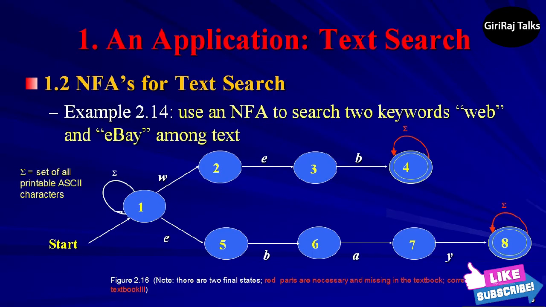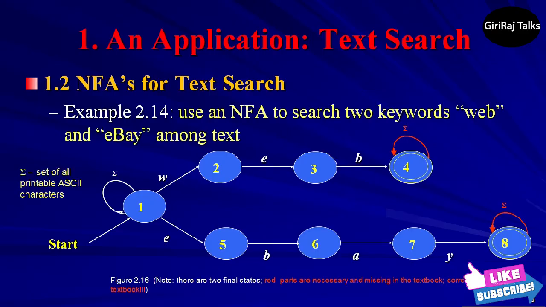Non-deterministic finite automata for text search. Suppose we are given a set of words, which we shall call the keywords, and we want to find occurrences of any of these words. In applications such as these, a useful way to proceed is to design a non-deterministic finite automaton which signals by entering an accepting state that it has seen one of the keywords. The text of a document is fed one character at a time to this NFA, which then recognizes occurrences of the keywords in this text.